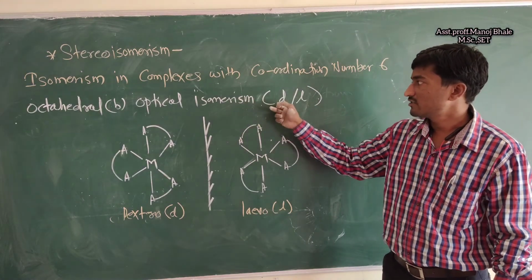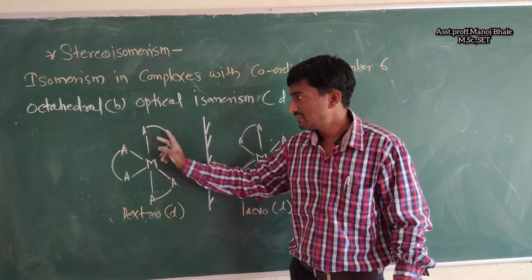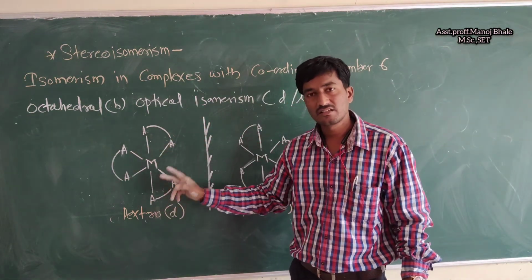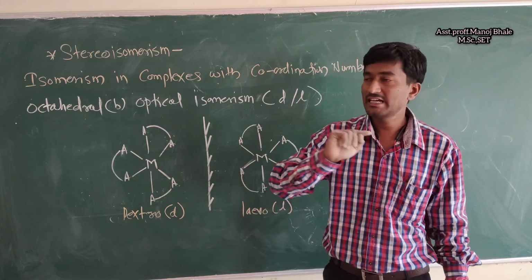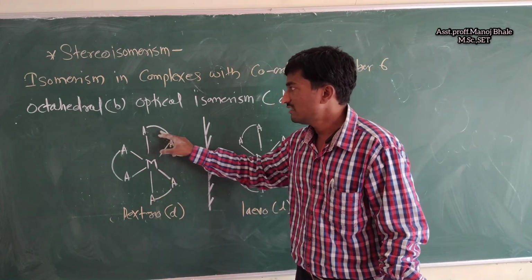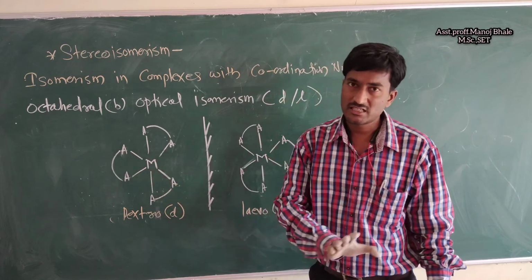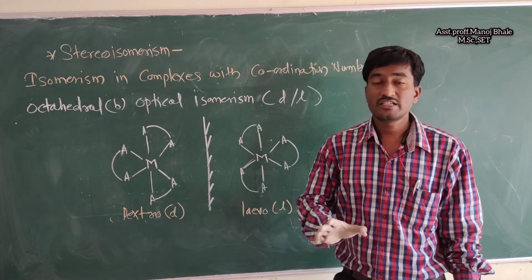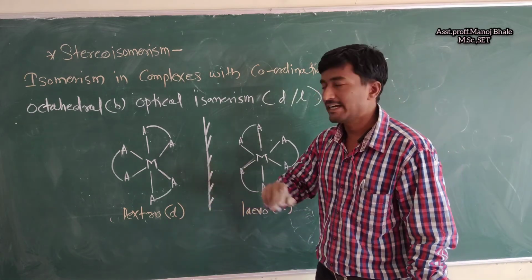Optical isomerism: dextro form and levo form. There is one structure given with 3 ligands. These are bidentate, meaning 2 donor atoms are present in one ligand. So these are the 3 ligands. This is the bridging present there. Bridging means there is no plane of symmetry and no center of symmetry. So that's why these are optically active.